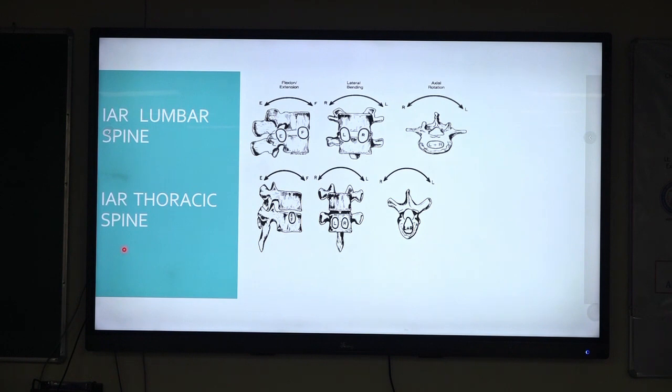The movement also depends on one more factor, the instantaneous axis of rotation in the spine. For each movement, for example in flexion extension, the position of the instantaneous axis of rotation will be different. For lateral bending, the position will be different, and for rotations, it will be different.